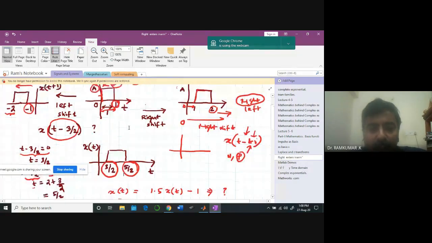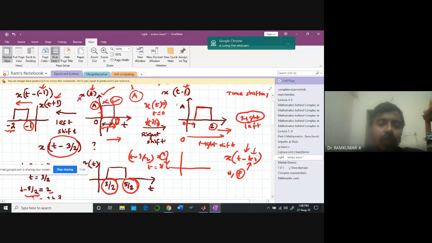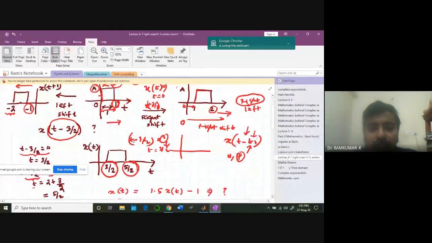Okay, easily you can visualize what's happening. You want to check how the original graph, whatever t value is there, is going to be shifted with respect to the new shift. So initially at x of t, whatever value t equal to 0, you want to know, take t minus 3 by 2 and equate it to 0 and get the value of t. So whatever happened at 0, it's going to happen at 3 by 2. Okay, that's the idea. So it's called right shift and left shift. Any doubt on this? Any doubt?